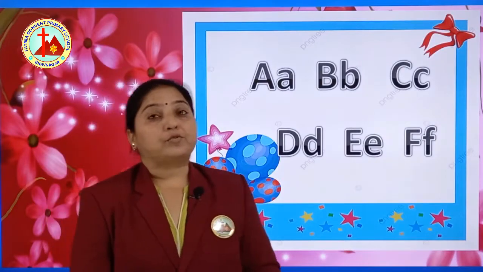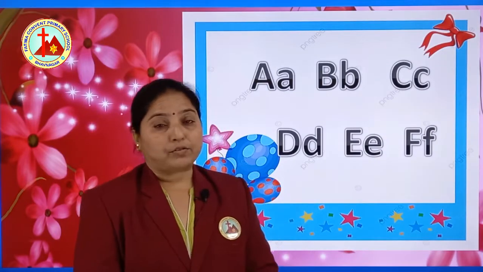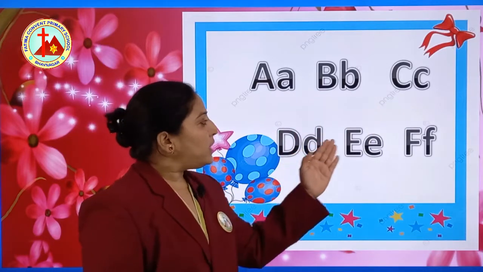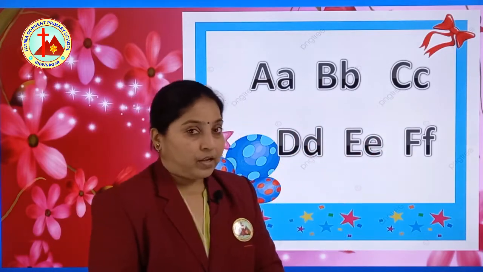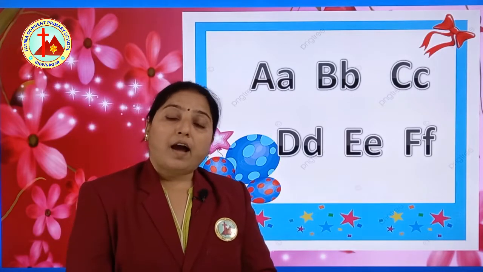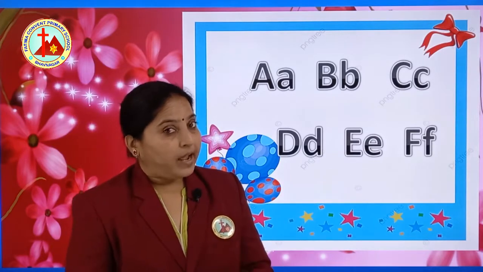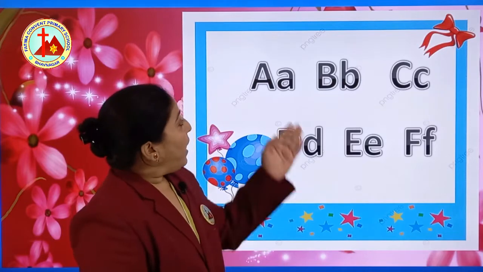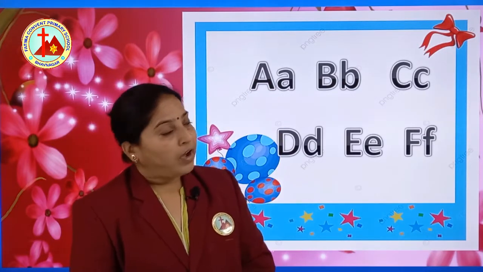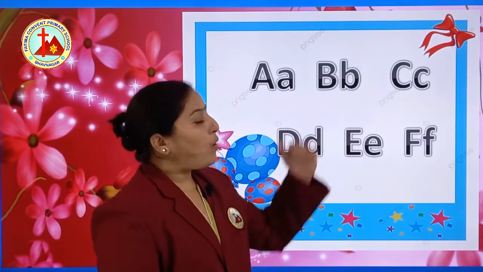Now children, today we have revised the sounds of letters A, B, C, D, E and F. So what do you have to do? Yes, you have to first say the alphabets A to Z and then you have to say capital A, small a. A says A. Capital B, small b.